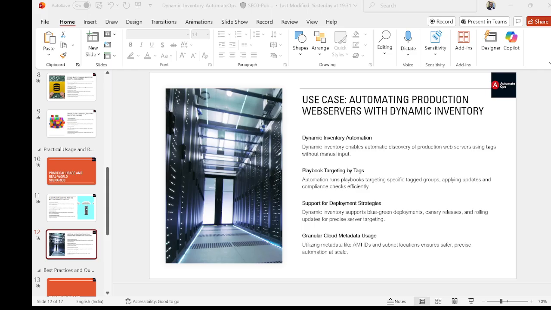It works beautifully for blue and green deployments and rolling updates which are targeted for the web servers only, just for the sake of example, and those are in production. Canary releases too. It keeps automation very precise and safe every time.